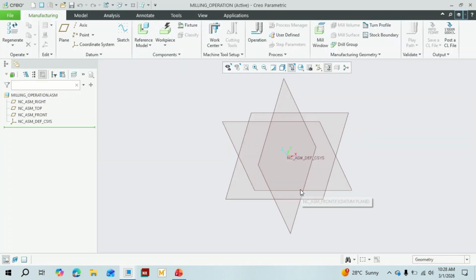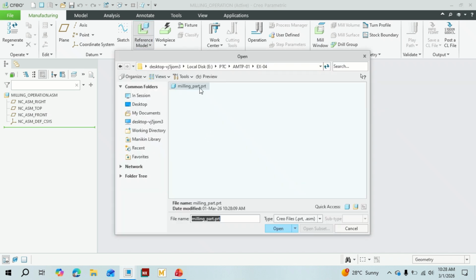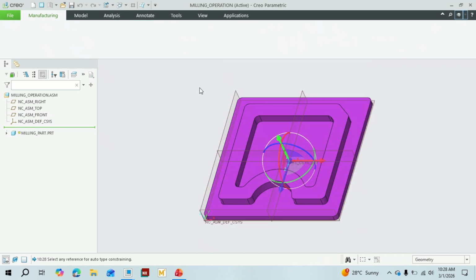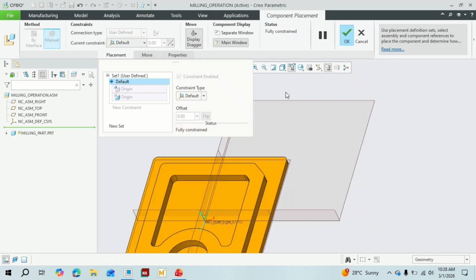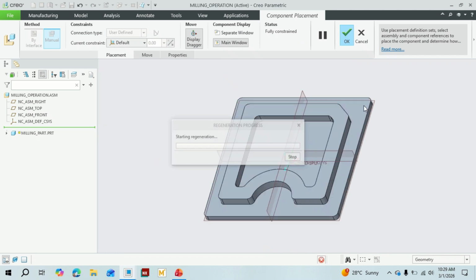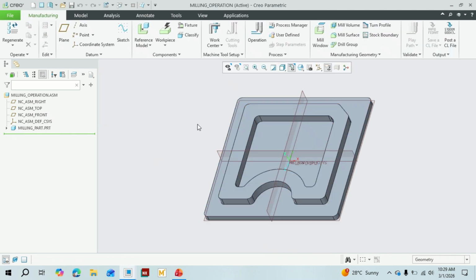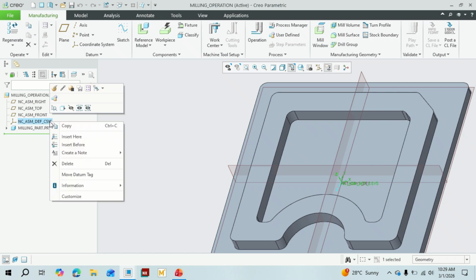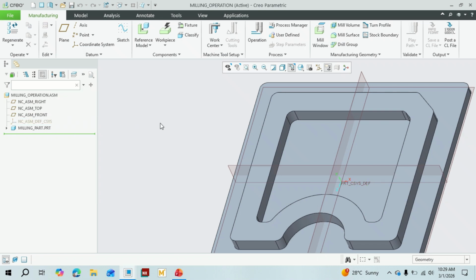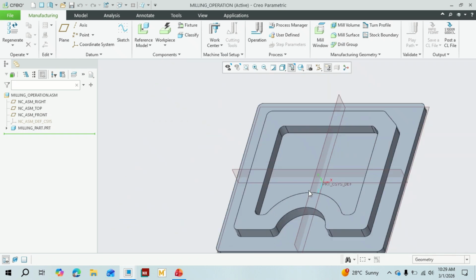Let's assemble the reference model, which is the part we have created, and constrain it at its default position so that it becomes fully constrained. Let's click OK. Now let's hide this coordinate system.